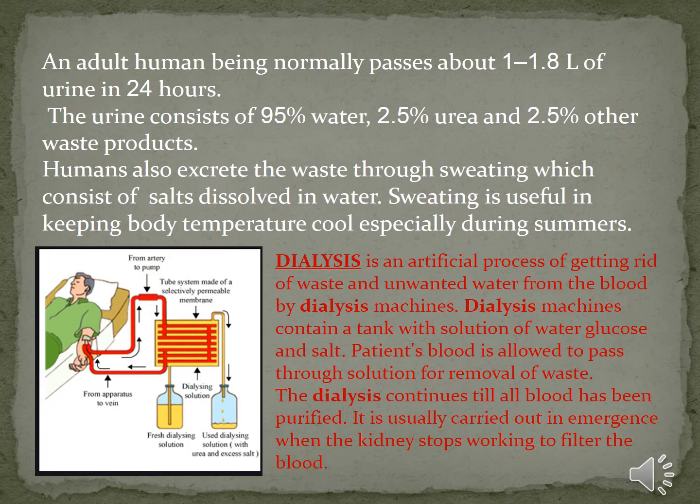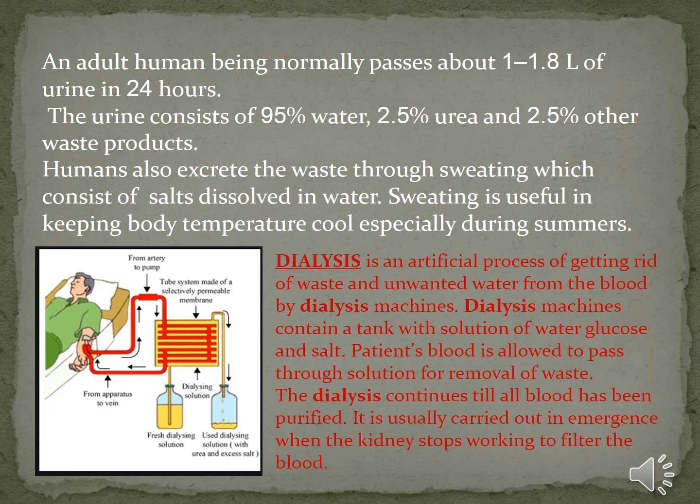An adult human being normally passes about 1 to 1.8 liters of urine in 24 hours. The urine consists of 95% water, 2.5% urea, and 2.5% other waste products. Humans also excrete waste through sweating, which consists of salts dissolved in water. Sweating is useful in keeping the body cool, especially during summers.